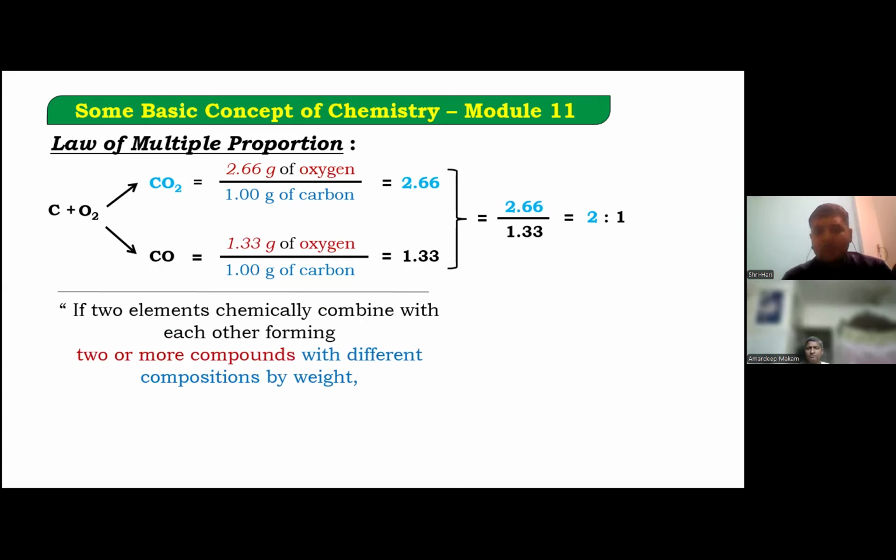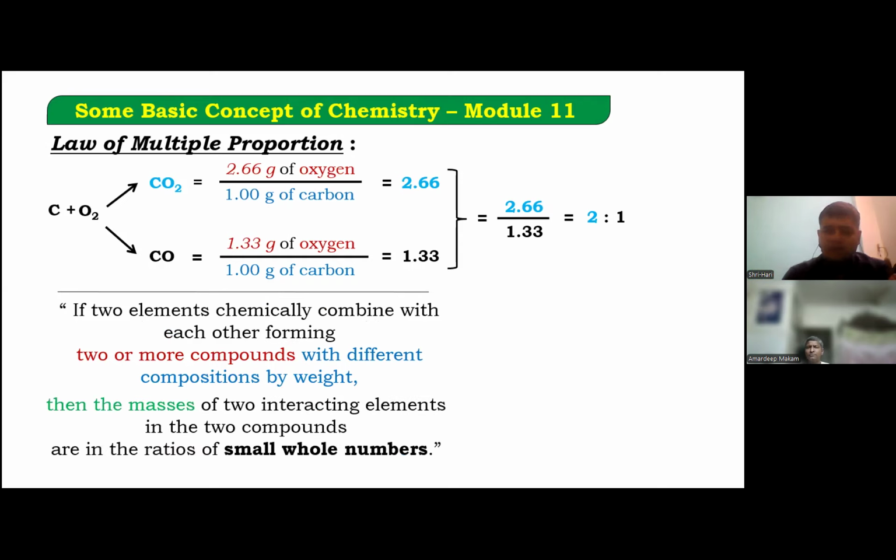If two elements combine with each other, forming two or more compounds with different compositions by weight, but if we take the masses and form a ratio of it, it will always be a whole number. It cannot be a fraction. This is a very important point. So they will trick you always in this kind of question.